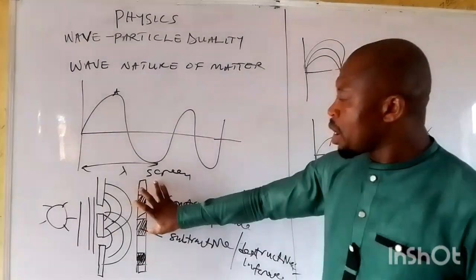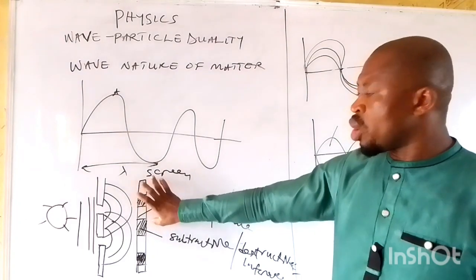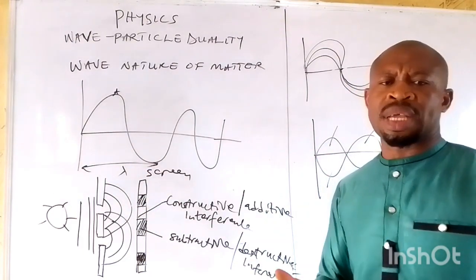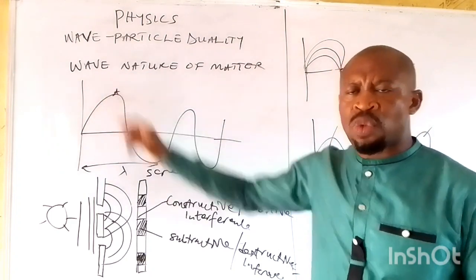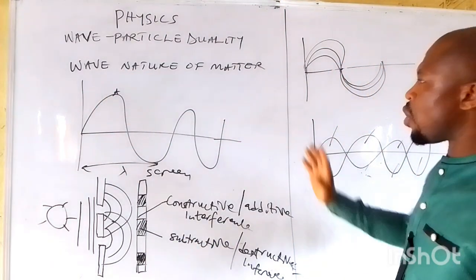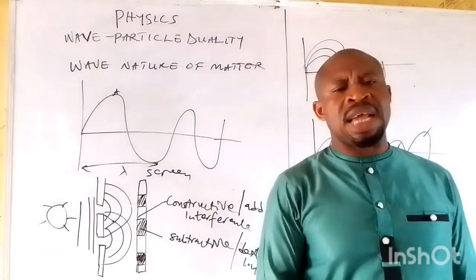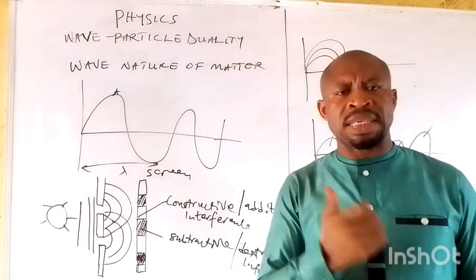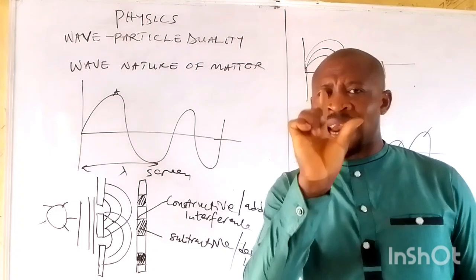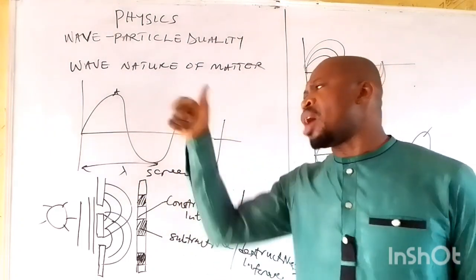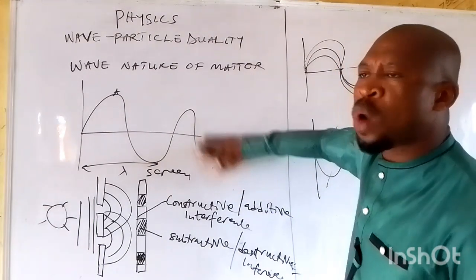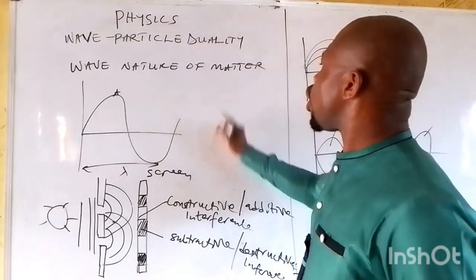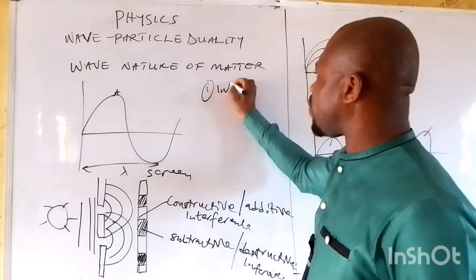Now, this phenomenon proves to us that yes, matter can behave as a wave. Now, in general, since we have said that matter can behave as a wave, it possesses the characteristics of wave. Therefore, we can define matter in terms of wave by the following wave characteristics. That means we can define it by interference.